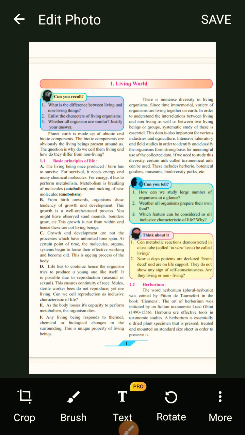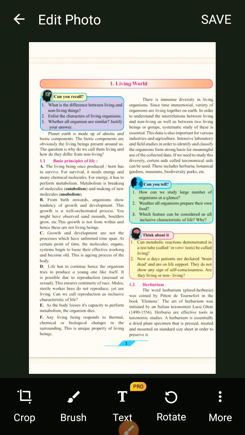Third question, whether all organisms are similar, justify your answer. No, all organisms are not similar, because even though we are of the same species, Homo sapiens sapiens, we look different, isn't it? Even the species of many genera are different, isn't it? Yes. So now let us start this lesson.